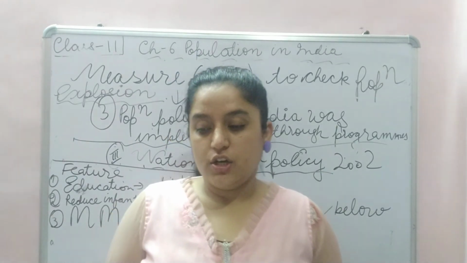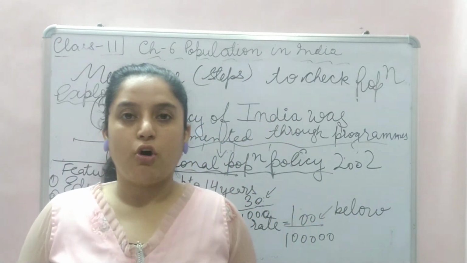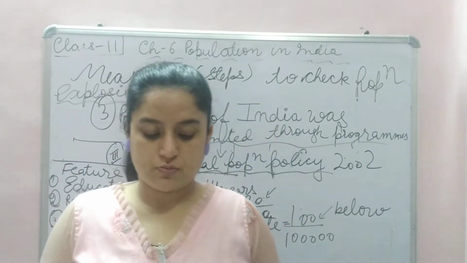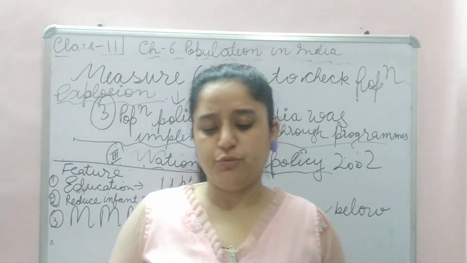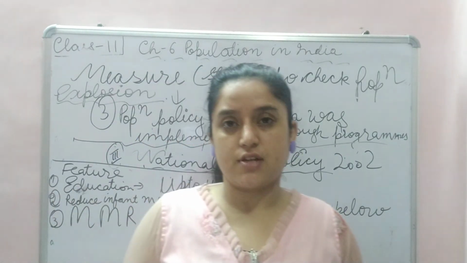There used to be plague, cholera, smallpox, but now you don't see smallpox. 100% eradication of smallpox has been seen through immunization. So proper vaccines should be there so that deaths don't happen.